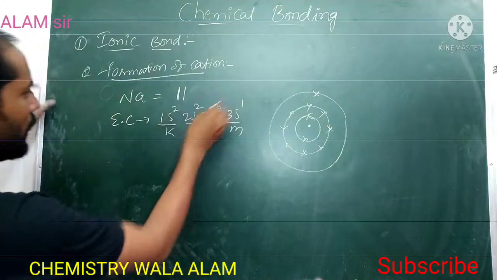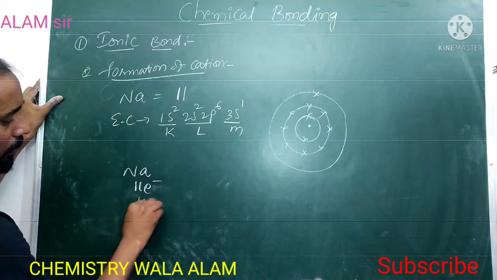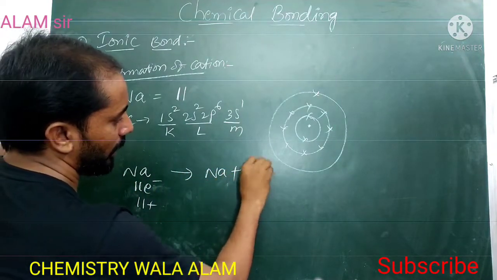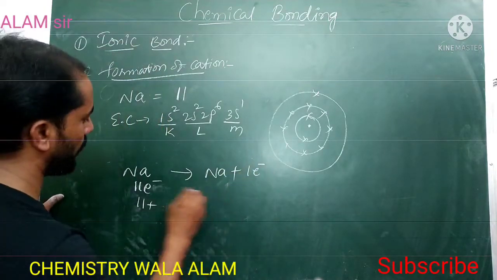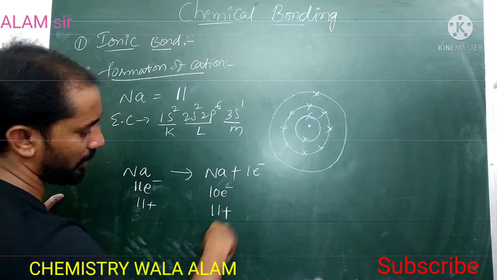Sodium has 11 electrons and 11 protons. The nearest noble gas is neon, so to get neon stability it will lose 1 electron. By losing 1 electron, 11 electrons become 10 electrons, while the protons stay as usual.